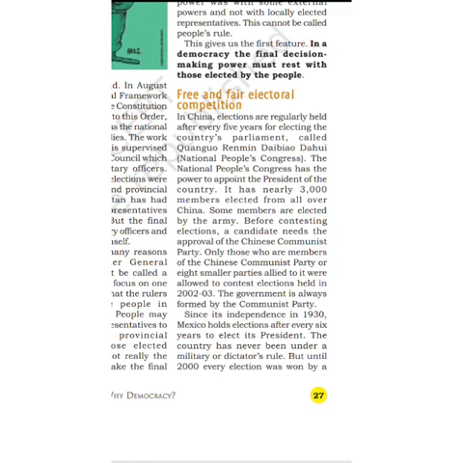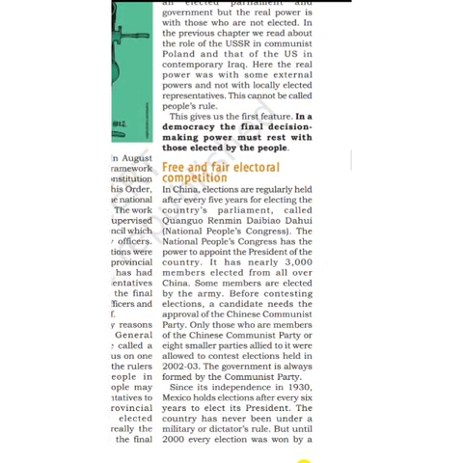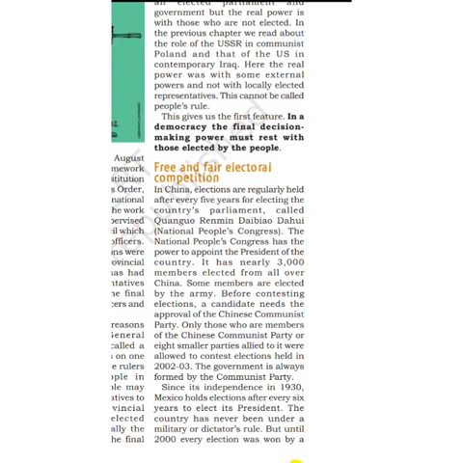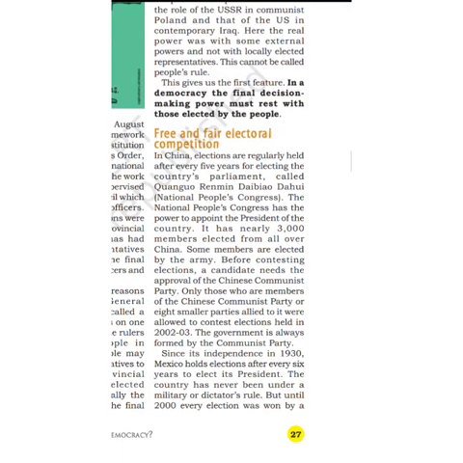Okay, so coming to the point, free and fair electoral competition in China. In China, elections are held every 5 years, for electing the country's parliament, called the National People's Congress.